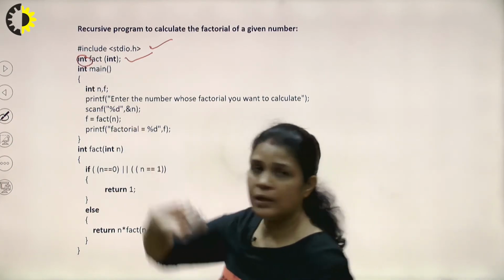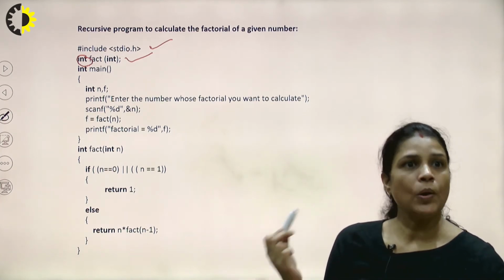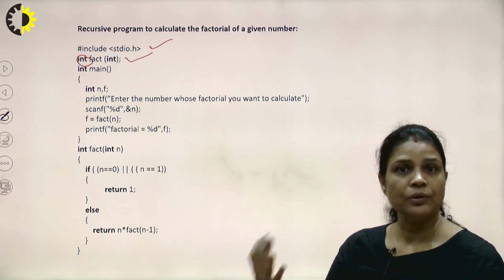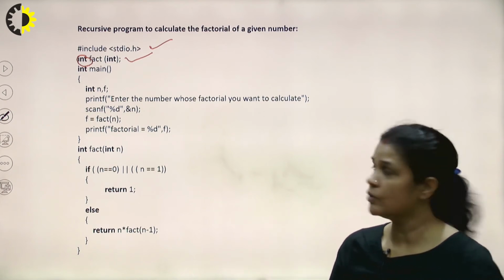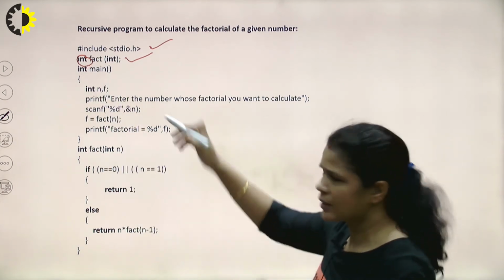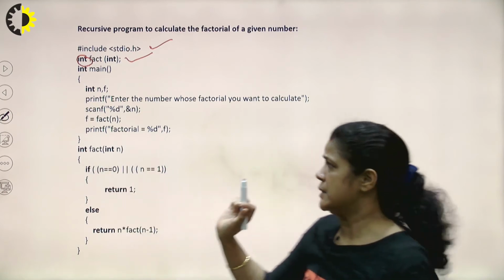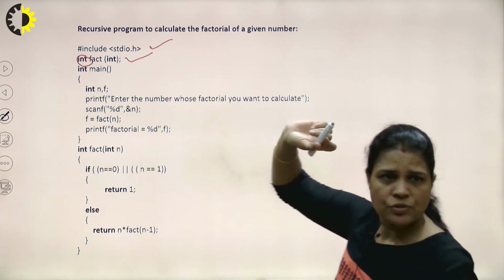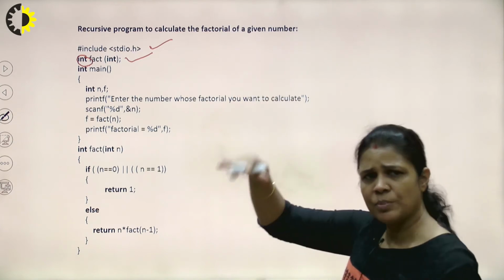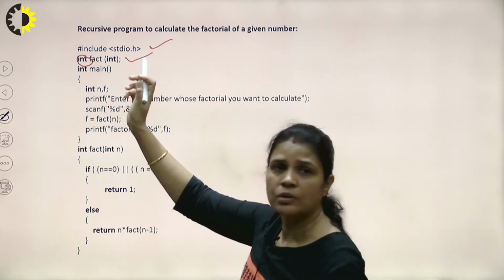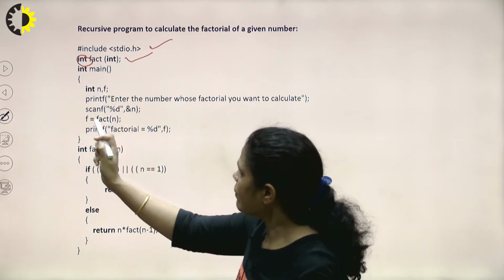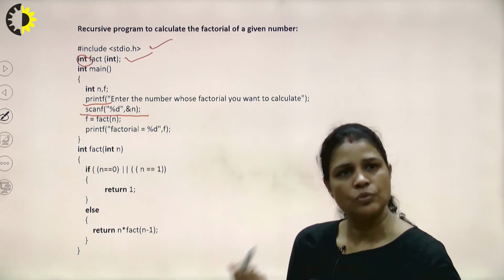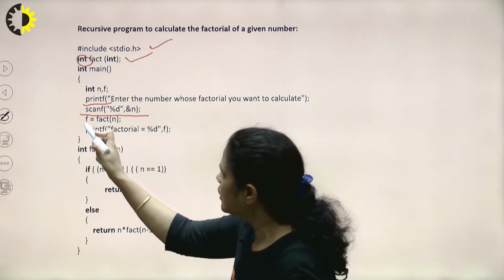So here we have taken int. We can also use long int here if we are taking a large number and need to return the result of that factorial. But here, for example, we have taken only integer, right? And this is the declaration of the recursive function. The declaration part is the same as what we used previously for a normal function, okay? And then in main, we are taking the value of n from the user through scanf, no issues in that. Now this is what?